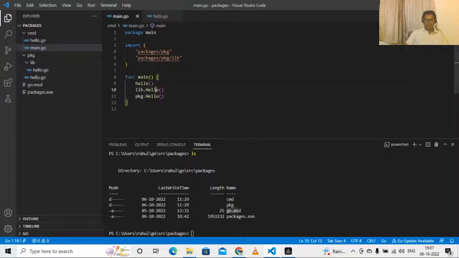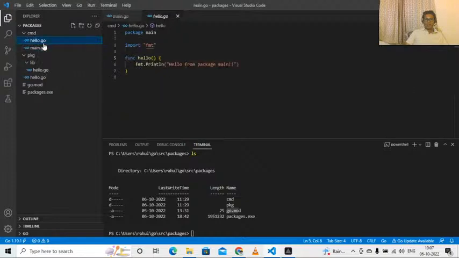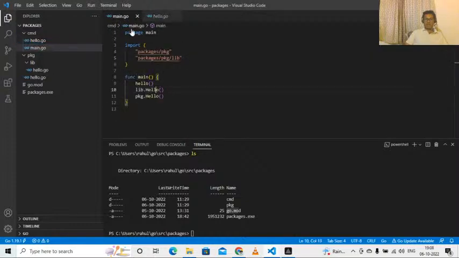So, in summary, in my project packages, I have two directories, cmd and pkg. Under pkg directory, I have another directory called lib. Under cmd, I'm keeping all the files belonging to my package main. These two files are at the same level in the directory tree. That's why they cannot have a different package.